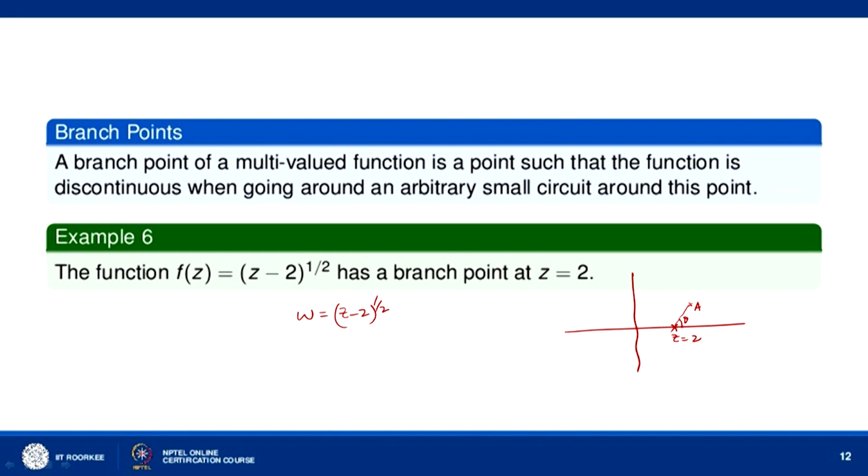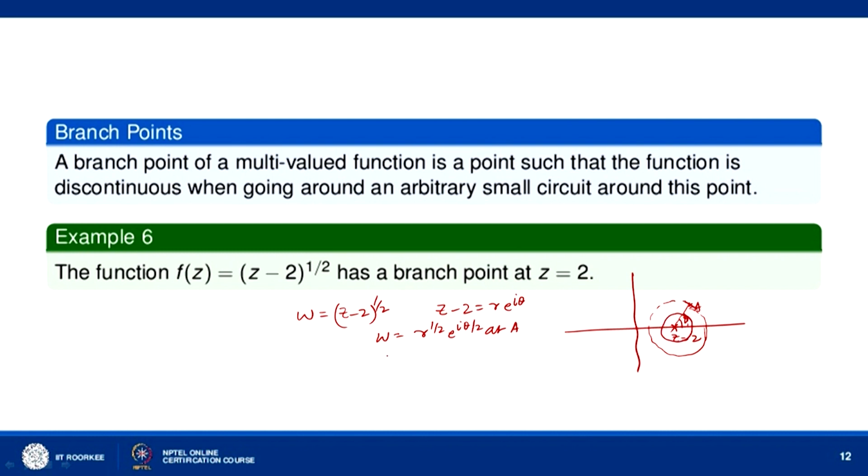So, let us start making a complete round starting with A around the point z equal to 2. Now, at the point z equal to A, if you take z minus 2 equal to r e to the power i theta, then w will be equal to r to the power half e to the power i theta by 2 at A. So, when we return back at A, theta will become theta plus 2 pi.